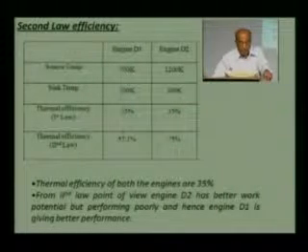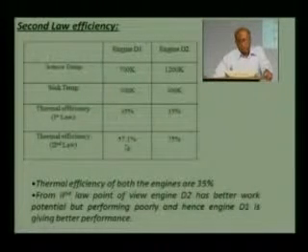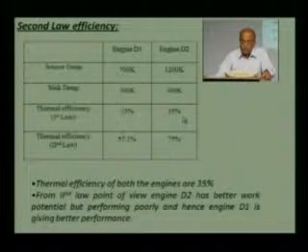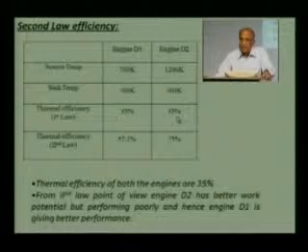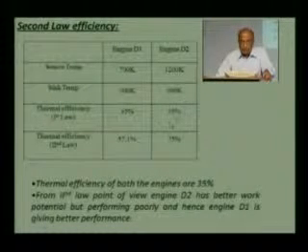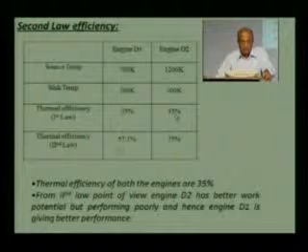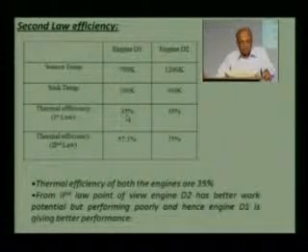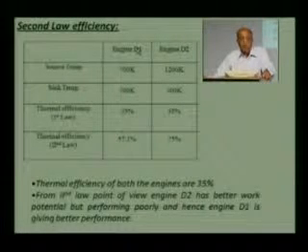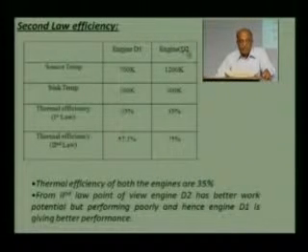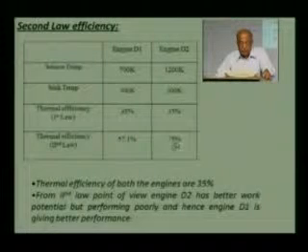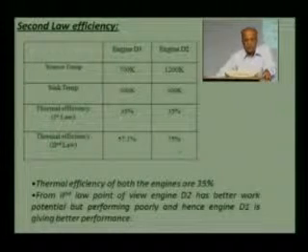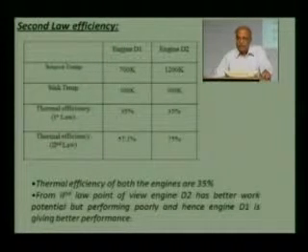This shows that the second engine is not performing to the mark and is working poorly, because instead of 75% it is giving 35% efficiency, and the first engine instead of 57% is giving 35% efficiency. So, engine 1 is performing better as compared to engine 2, and therefore engine 2 needs a lot of improvement so that its performance can be improved.